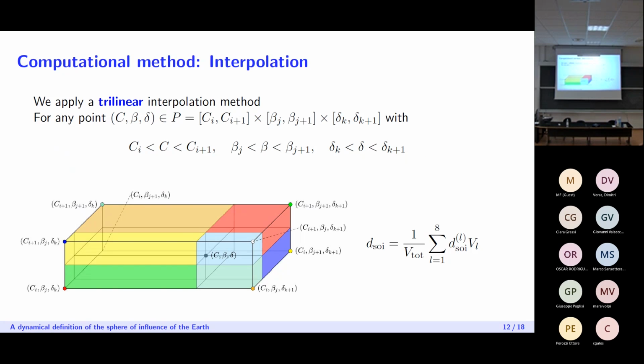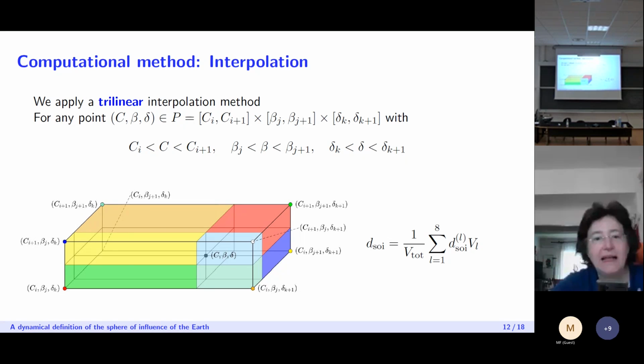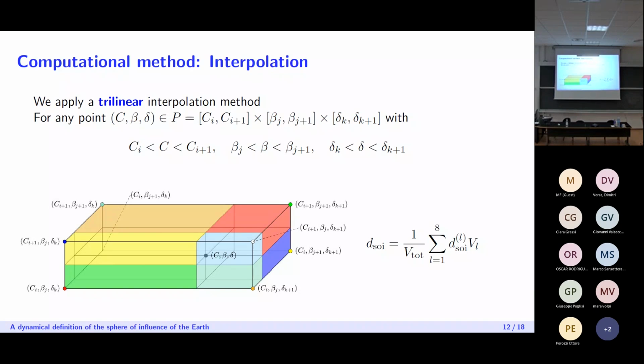So we applied this procedure to a bunch of different initial conditions by varying the values of the Jacobi constant C and of the angles beta and delta. But of course, these don't cover every possible initial condition that we could take. So for any conditions C, beta, and delta that are inside some volume P, we propose the application of a trilinear interpolation method.